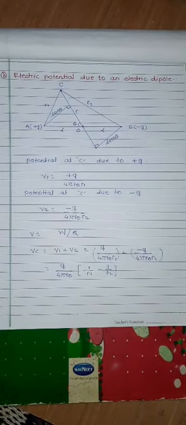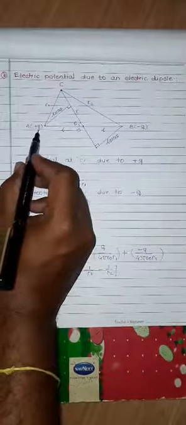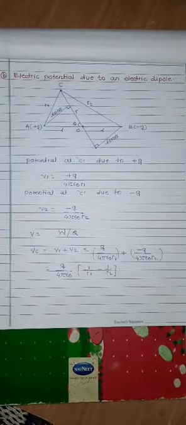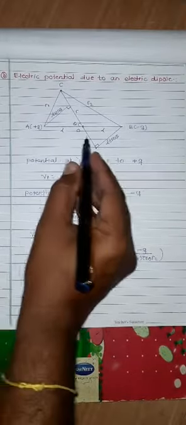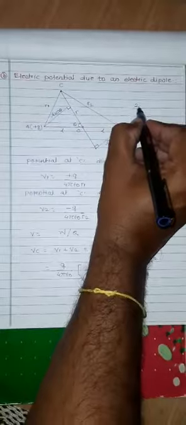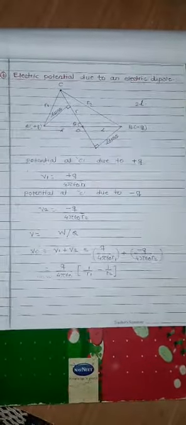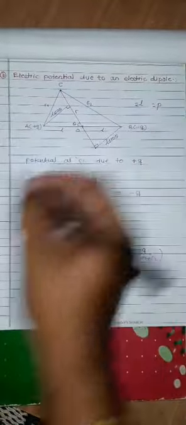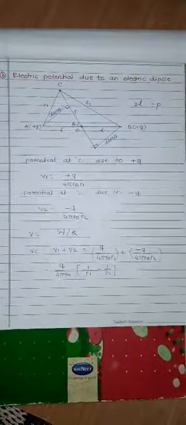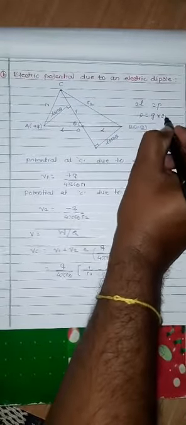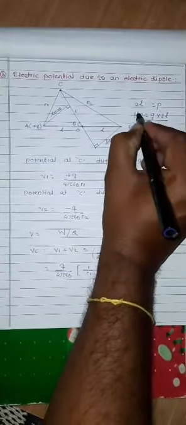Suppose AB consists of A and B, two charges separated by the distance twice L. This twice L is nothing but the dipole moment, denoted by P equal to Q multiplied by twice L.